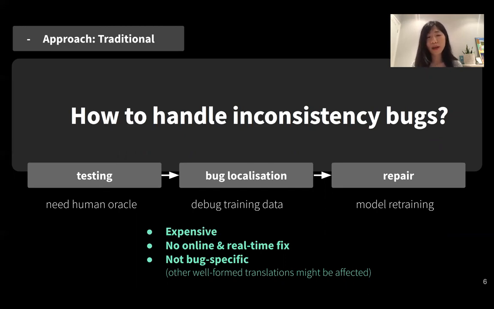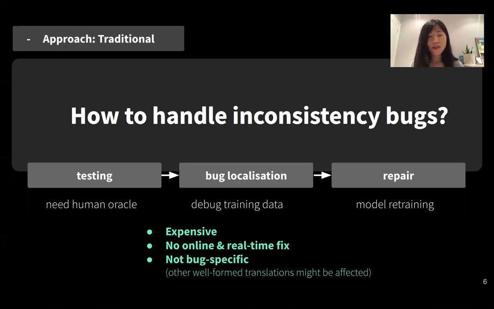But these traditional methods are very expensive due to the human oracle and the model retraining process. And also, it is not online, it's not real time. Just imagine that a real user is now using the machine translation, but some translation is buggy. There's no way that these traditional methods give the testing results and give a real-time fix for this real user. And the real user will have to use the buggy translation.